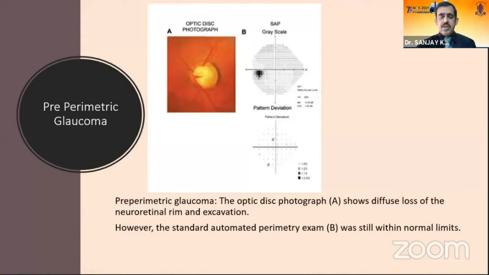One important reason for emphasizing these new modalities was that it will help us in detecting glaucoma at an early stage. So I will give a couple of examples over here. In this photograph, we can see there is diffuse neuroretinal rim thinning, but the visual fields are normal.